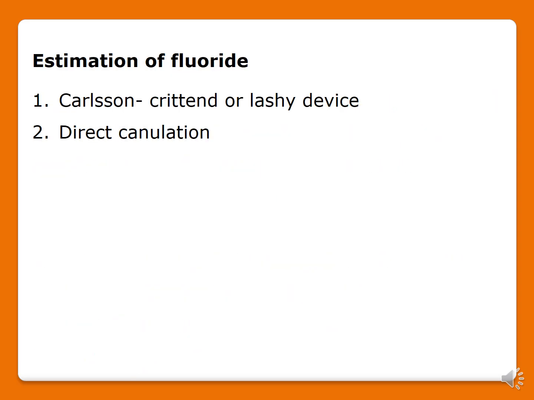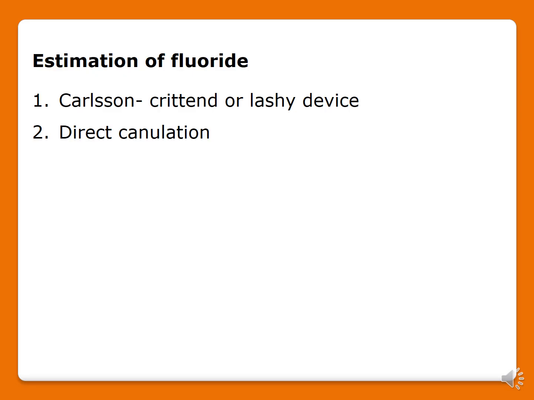Estimation of fluoride. This might be asked in your viva or as a 5 mark question. They will just ask what are the ways of estimation of fluoride. There are only two ways of estimation. One is direct cannulation and the other one is the Carlson-Crittenden or Lashley device. Okay, these are the two ways of estimating the fluoride present.